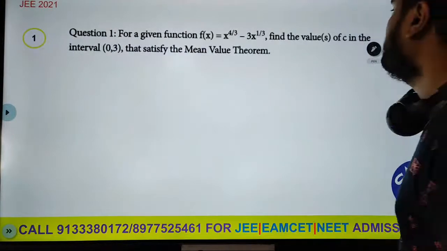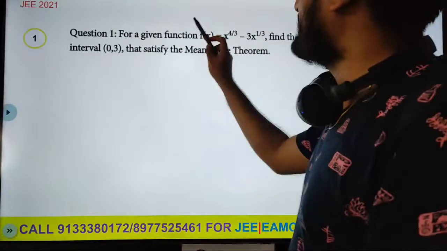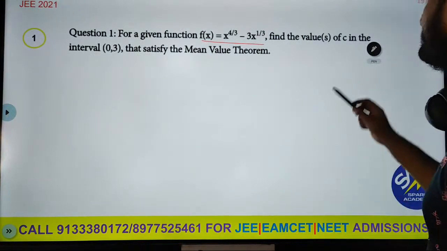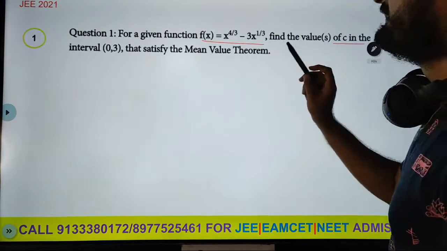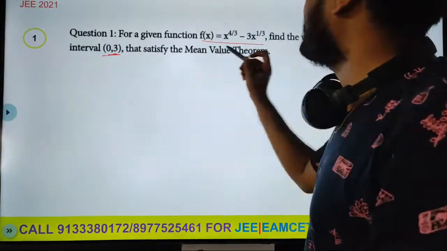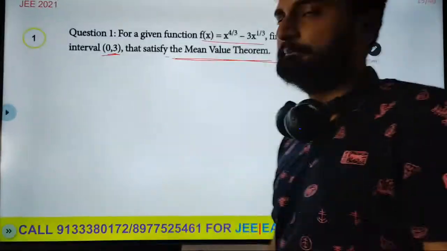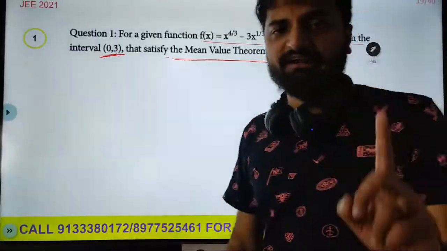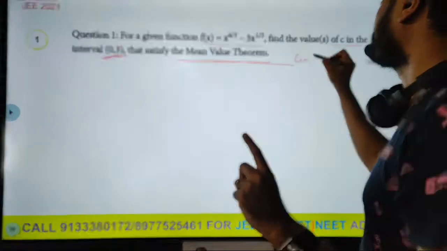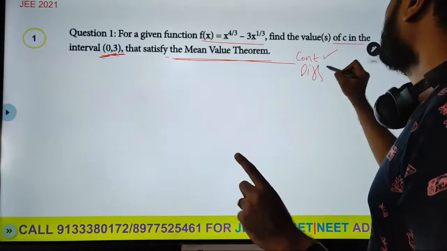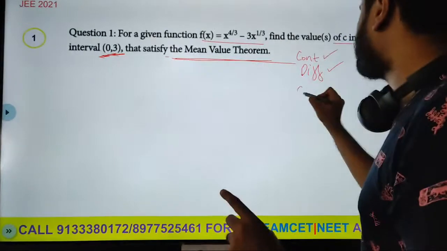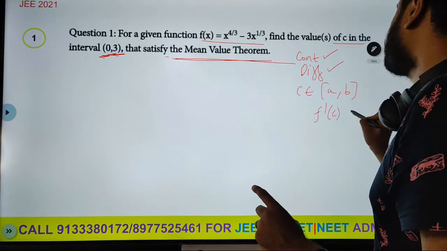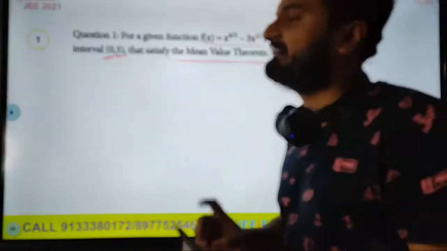Now let's get started with this. For a given function f of x equals x power 4 by 3 minus 3 x power 1 by 3, the value of c in the interval 0, 3 that satisfies the mean value theorem. So basically they gave you an interval. If they give you an interval, you know it is continuous, you know it is differentiable, and if c belongs to the interval a, b, you know f dash c is equal to 0 according to Cauchy's mean value theorem.